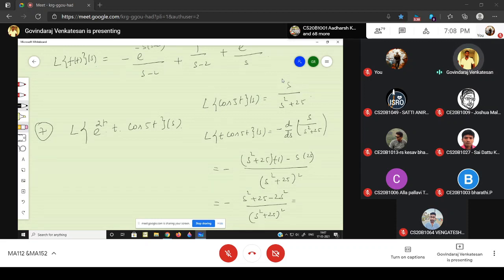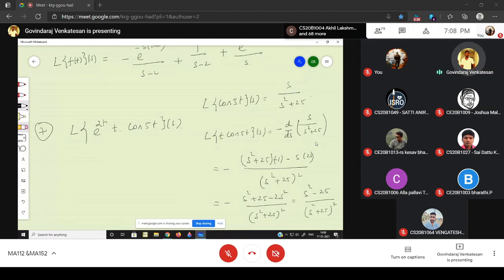Simplifying, I get s square minus 25 divided by (s square plus 25) the whole square. This is the Laplace of t into cos 5t.